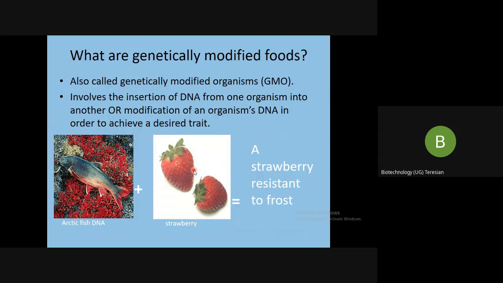But now this is also possible because they have taken the Arctic fish DNA, which lives in this cold climate, and engineered it into the strawberry. So a frost-resistant strawberry can now be developed, and we can produce strawberries even in temperate or cold countries.